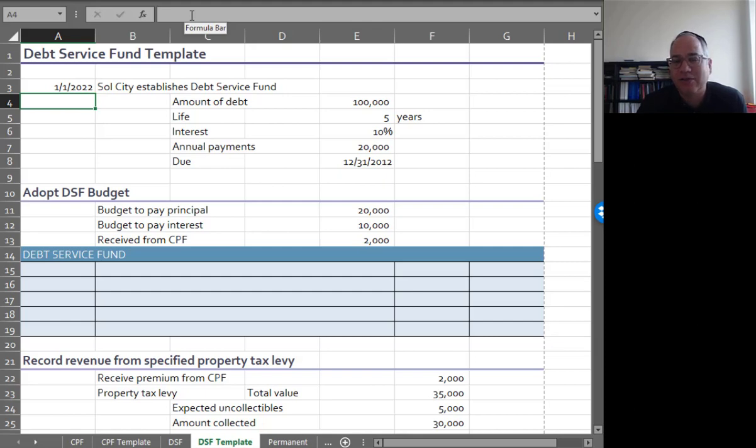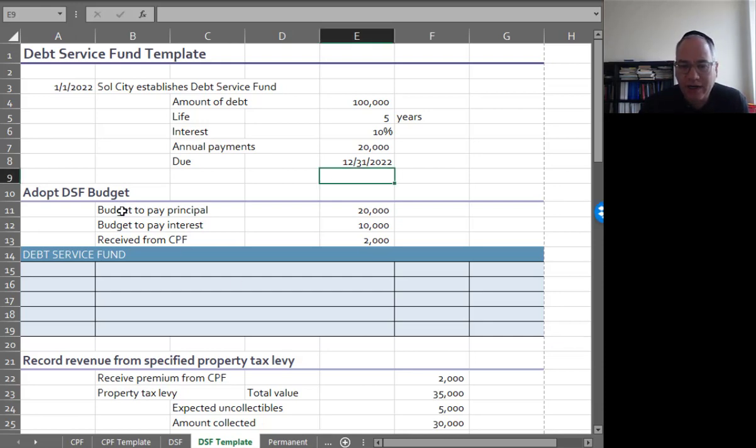Solid City establishes a debt service fund for $100,000, 5-year life, interest 10%, annual payments of $20,000 a year, and it's due 2022. In fact, this might look very familiar to you because this is the debt from the capital project on the courthouse that we were just doing before. Remember where we got 102 instead of 100?